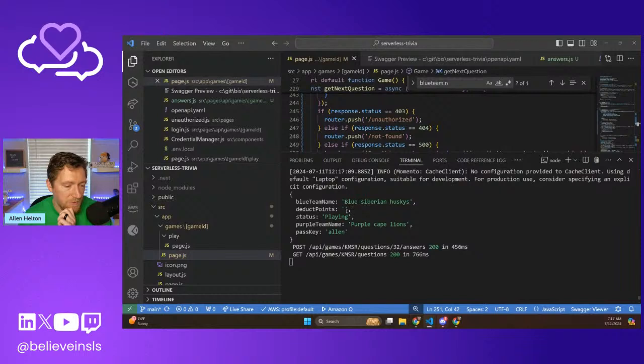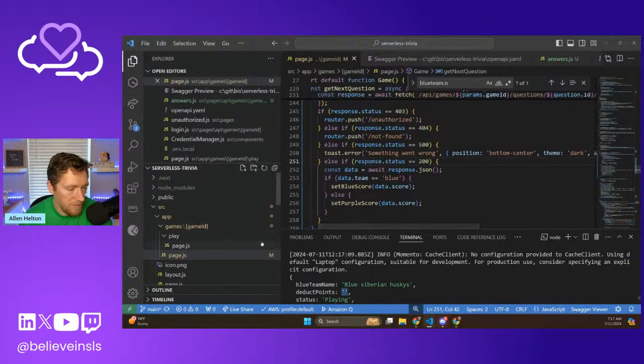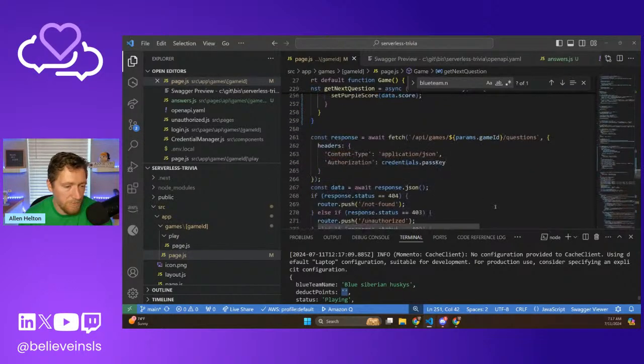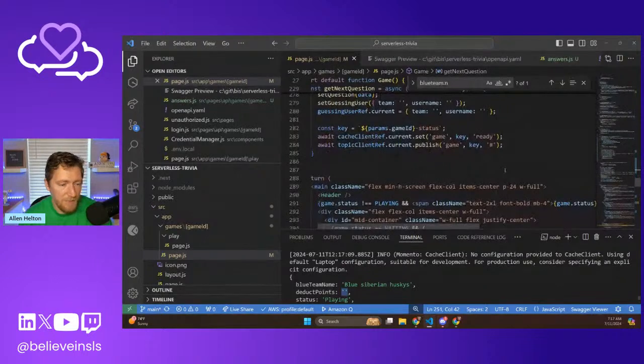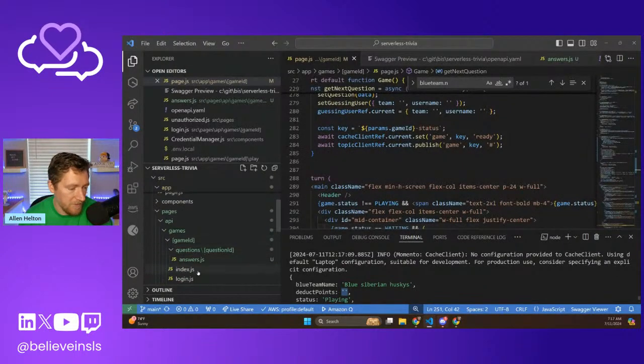Deduct points was blah. Okay, so that means we have a bug when we're creating the game, because that should have been true. But that also reminds me that we're not saving Boolean values. When you're setting a value inside of a dictionary in Momento, you have the option of a number and a string.